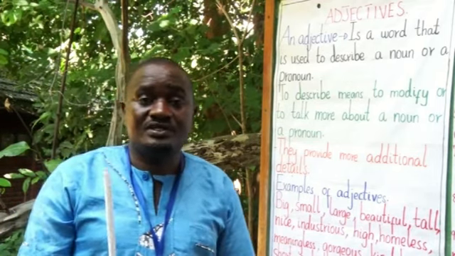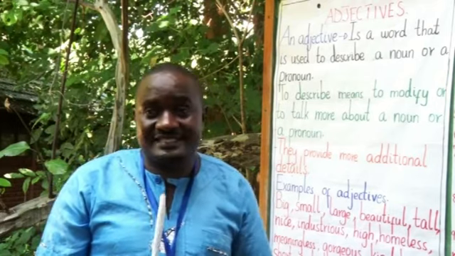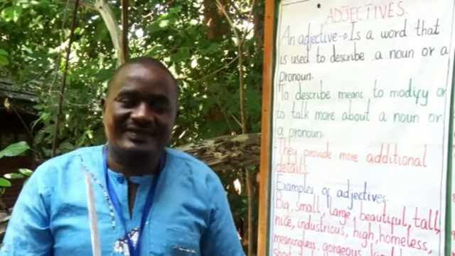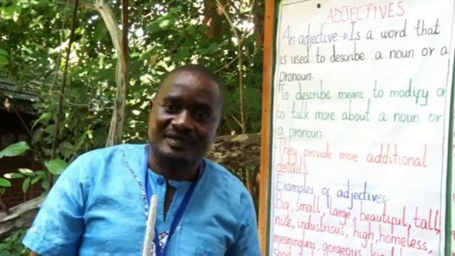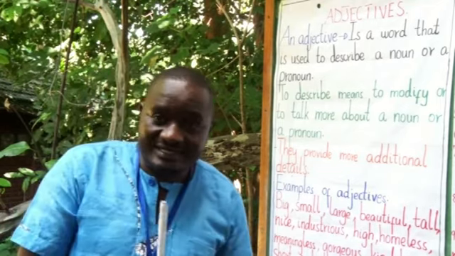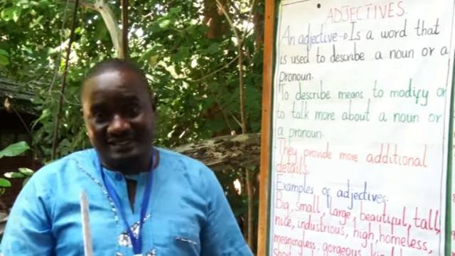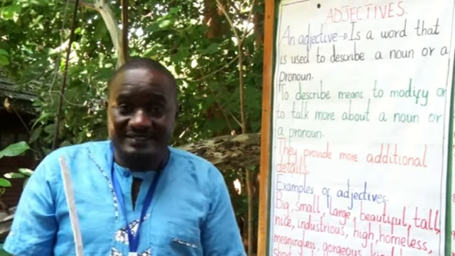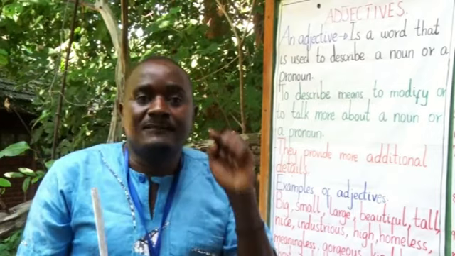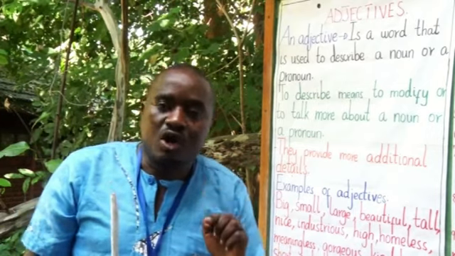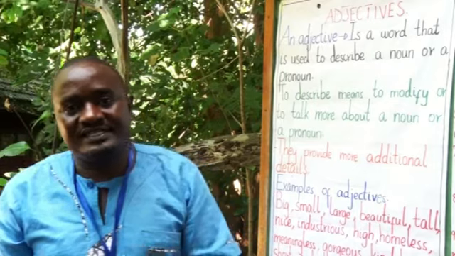For example, you are trying to describe Teacher Justin. What are the qualities, what are the features of Teacher Justin? You can say he's tall, he's black, he's fat, he's smart, he's handsome. Those are the qualities, and by giving the qualities you are describing, which means you are giving more information, more details about Justin.